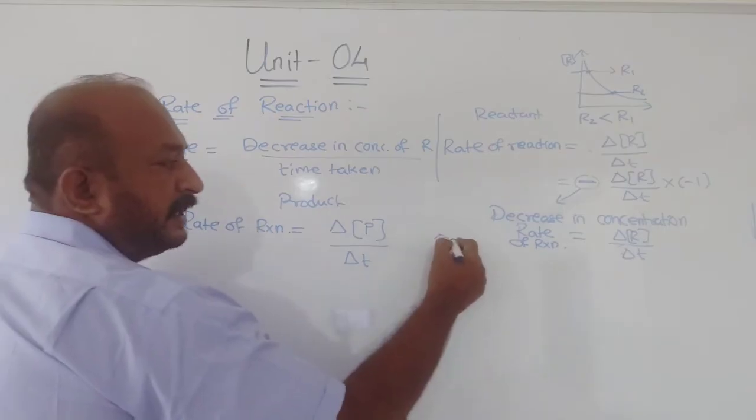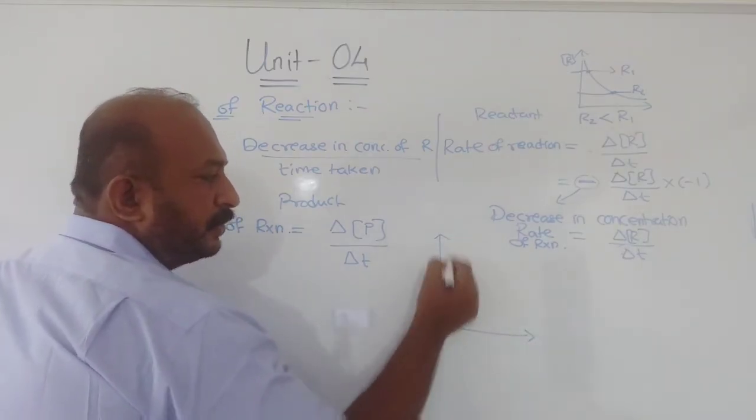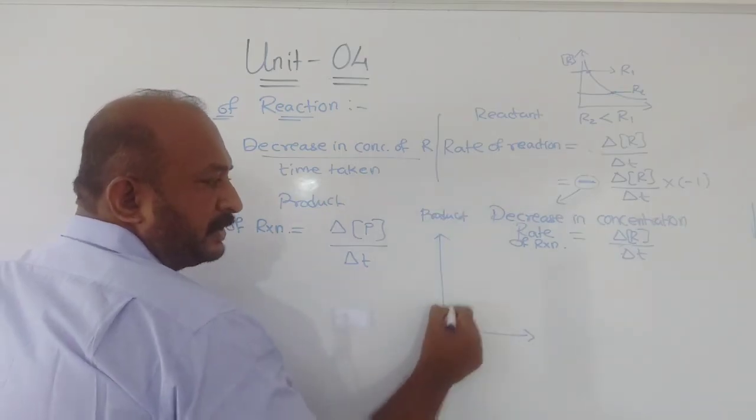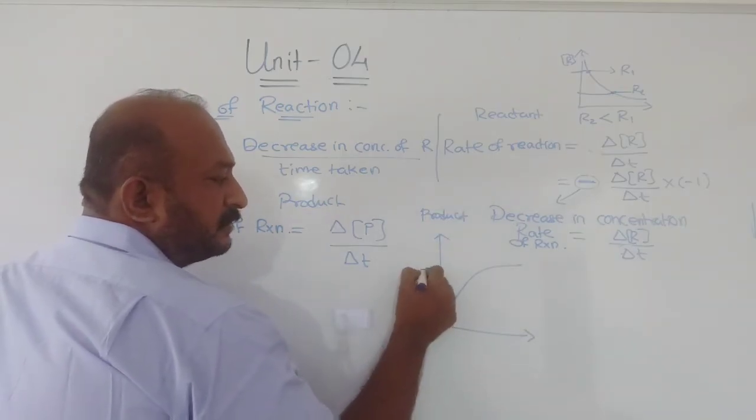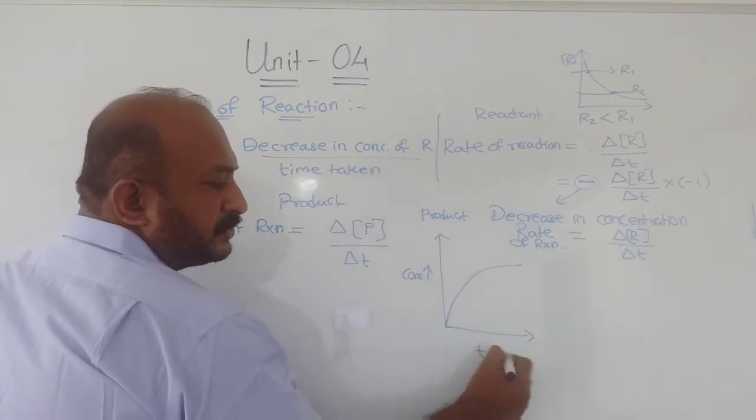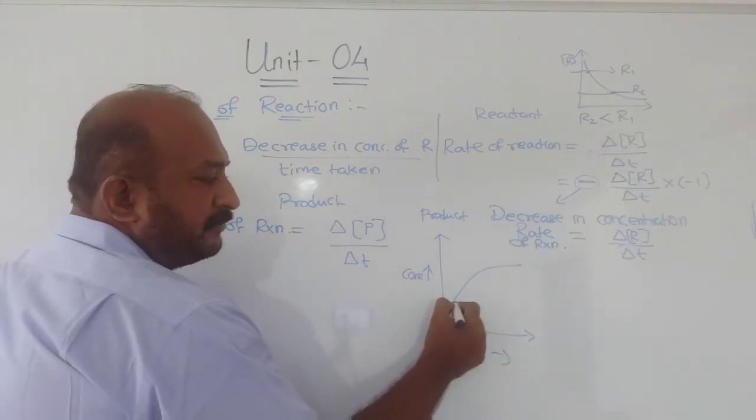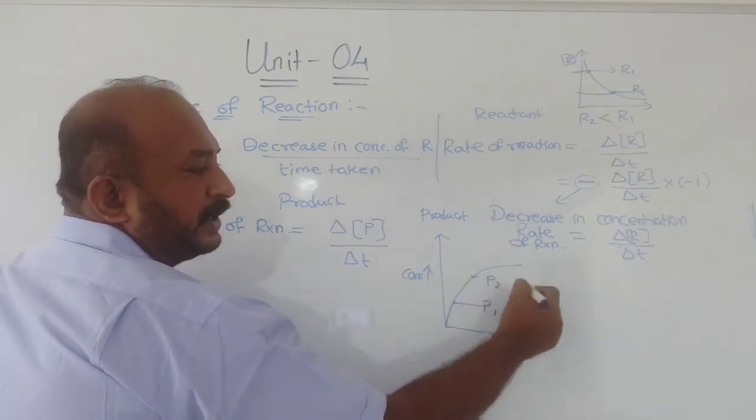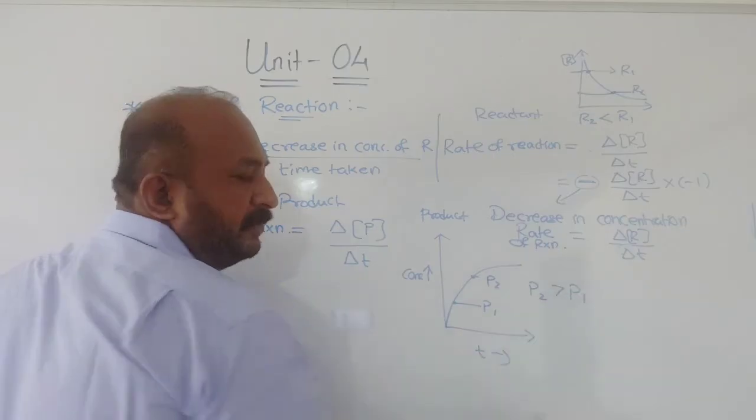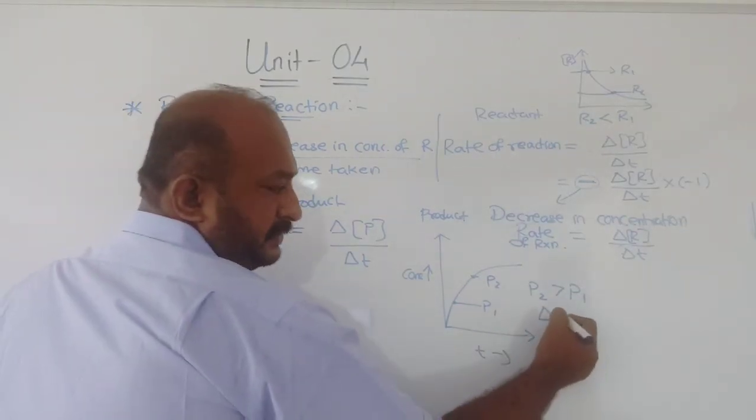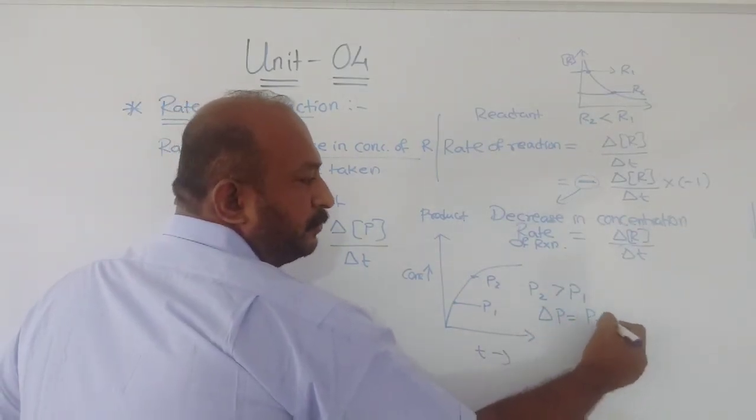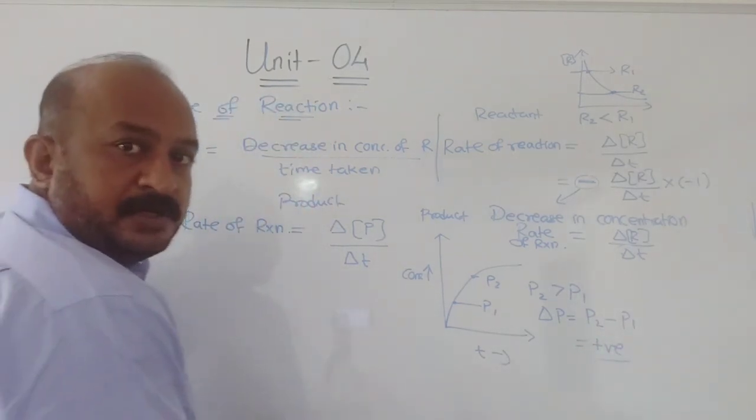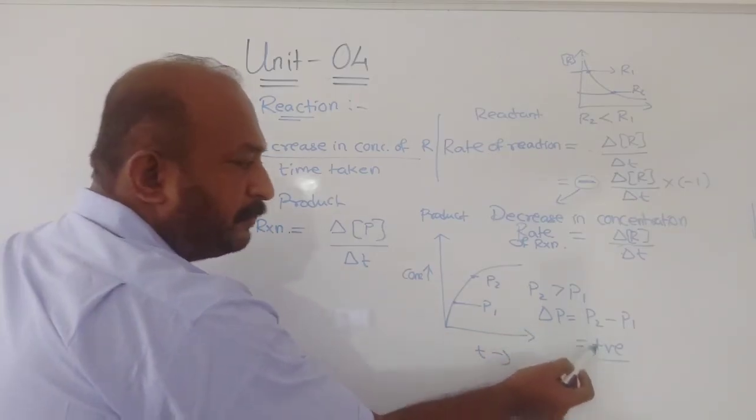But when we have seen the graph, when we talk about the product, you know the concentration was the least, and as the time proceeds, it increases. So suppose I take this as P1 and this part as P2, you can see that P2 is greater than P1. So if I subtract for delta P, P2 minus P1, it will be a positive value. Understood or not? So it will be a positive value.